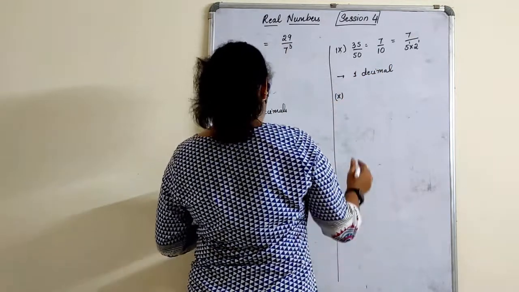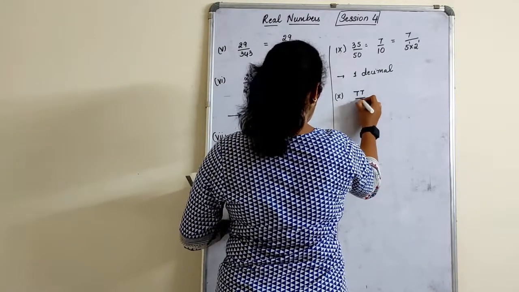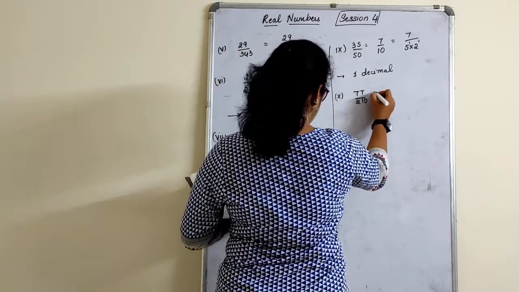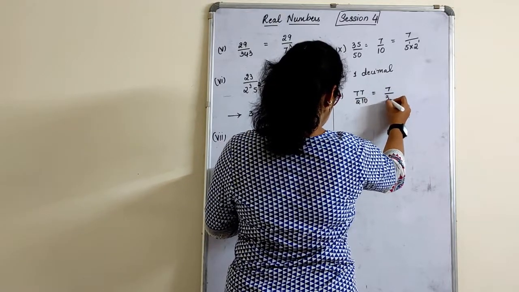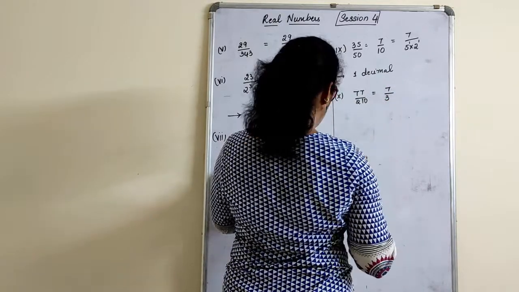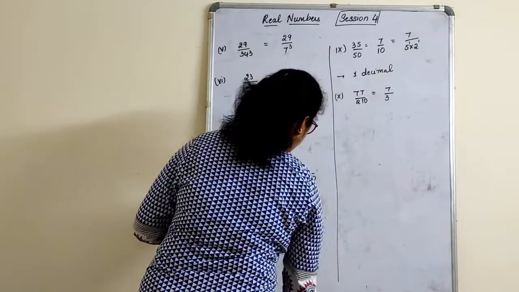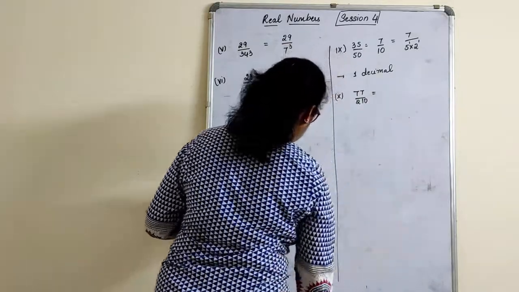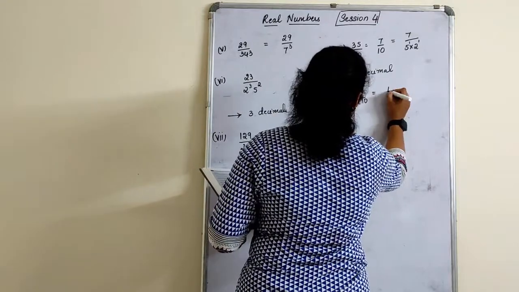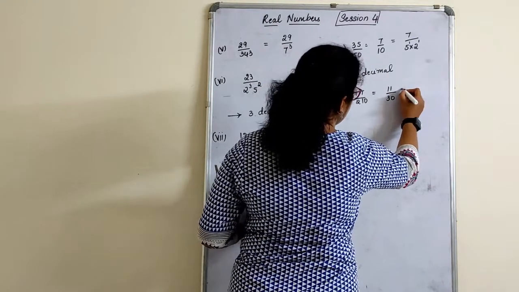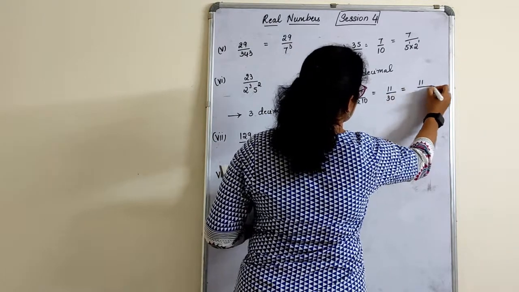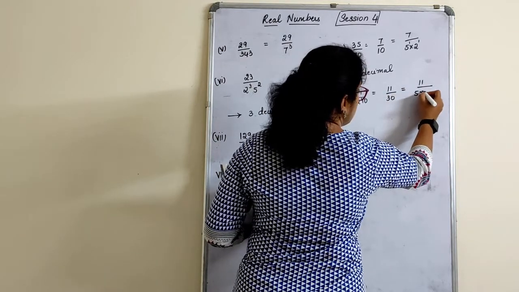Last one, that is the 10th one. 77 upon 210. I think we divide by 11s. No, I'm sorry, not by 11. This will not go by 11, this will go by 7. 7 11s are 77, 7 3s are 210. So 30 can be written as 5 6s are 30, right?